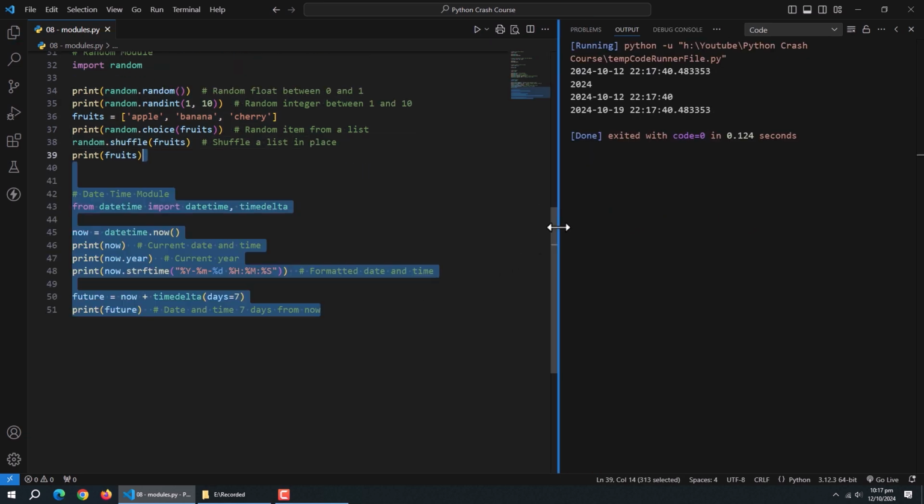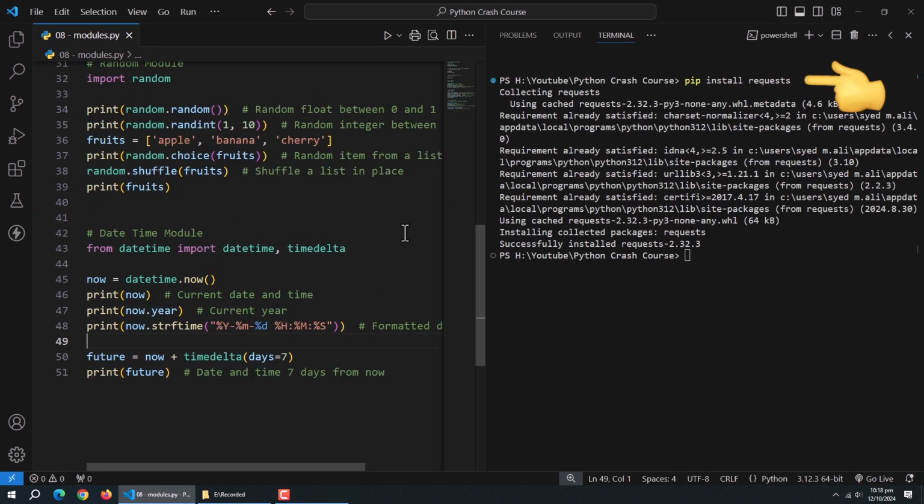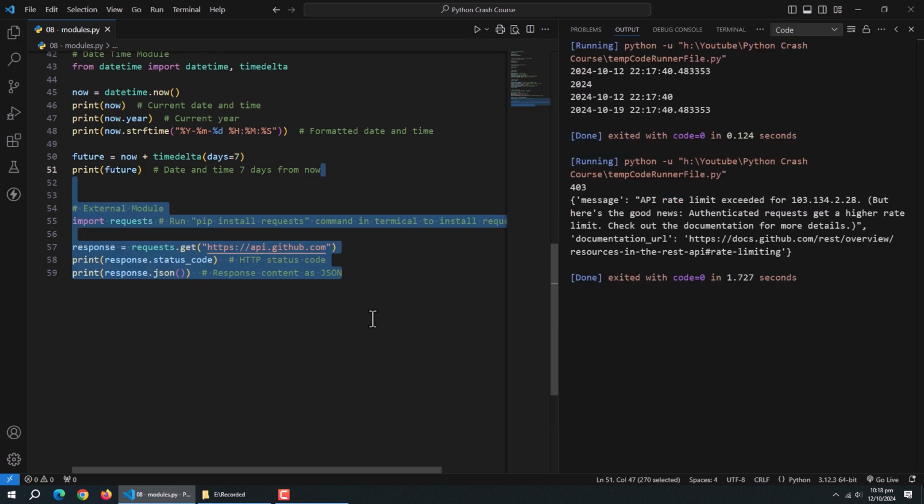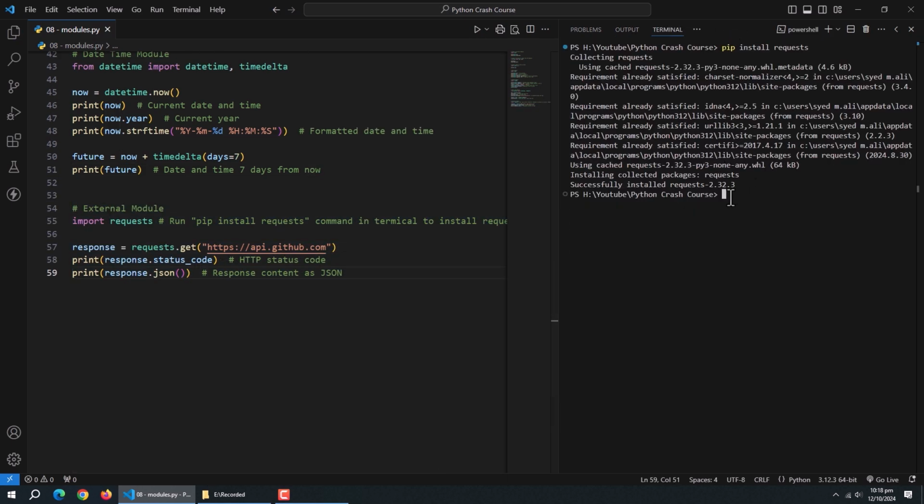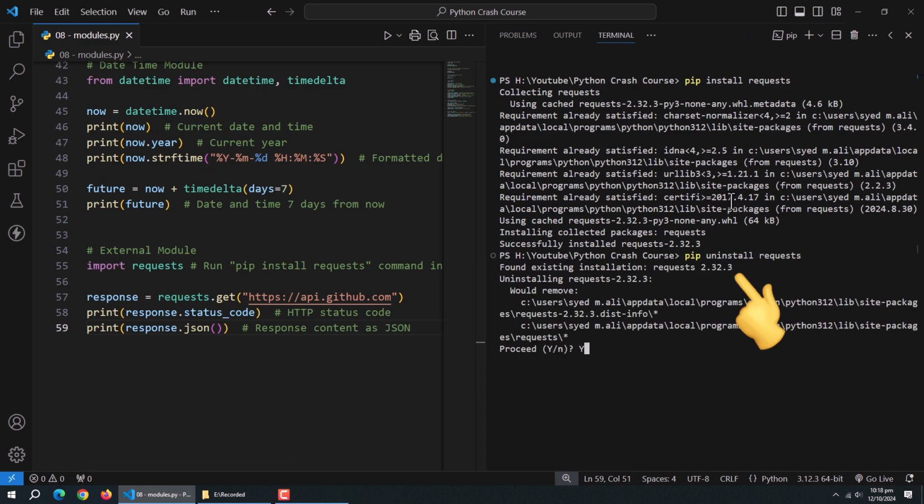You can also install external modules. To install modules, you can use the terminal or CMD. Then type pip install and then add the module name. We want to import the requests module, which is used for making HTTP requests. Once installed, we can now use this module inside our code. To uninstall a module, type pip uninstall and type the module name.